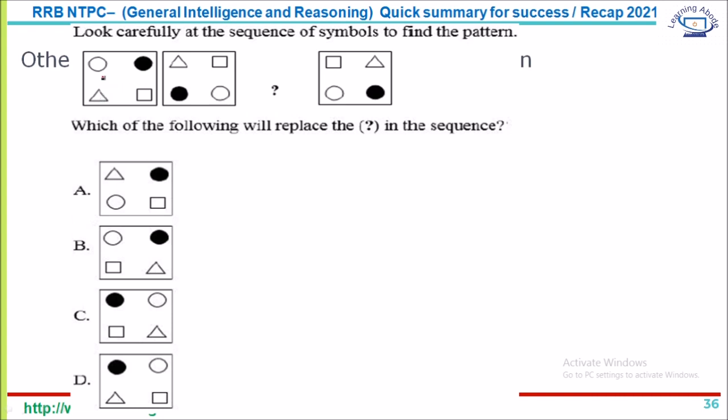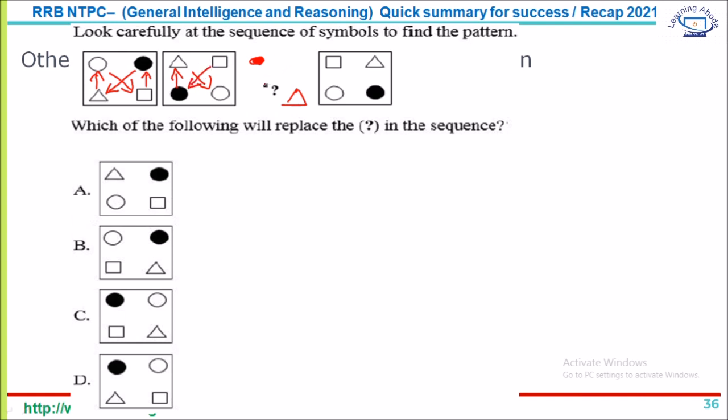The triangle which is here goes up in the next diagram. The circle which is here goes to the opposite one, and this dark circle here goes to the diagonally opposite one, and the rectangle that is here goes up. So let's do that and check whether it works out that way. The black circle here should go up, then the triangle should go diagonally opposite, and this rectangle should go diagonally opposite.